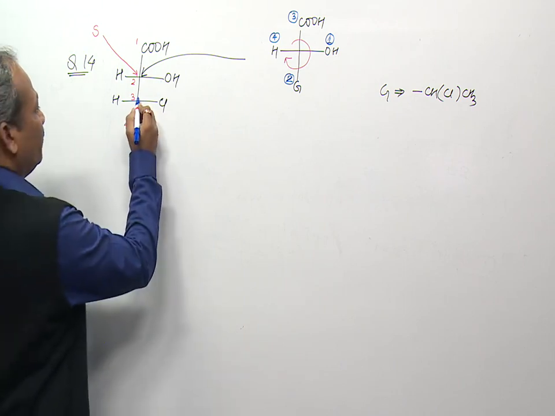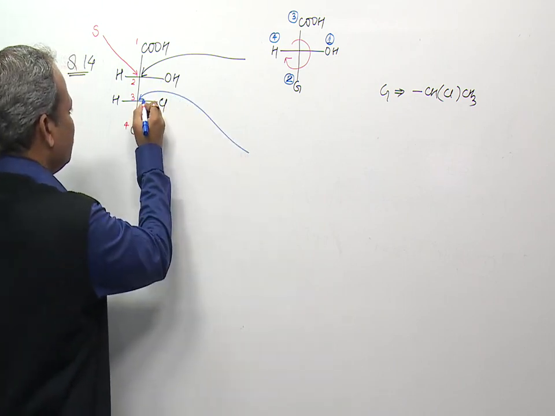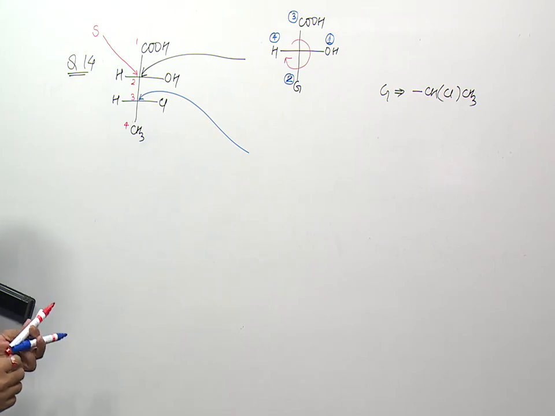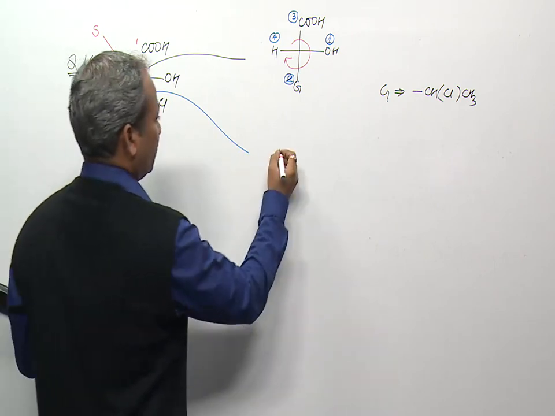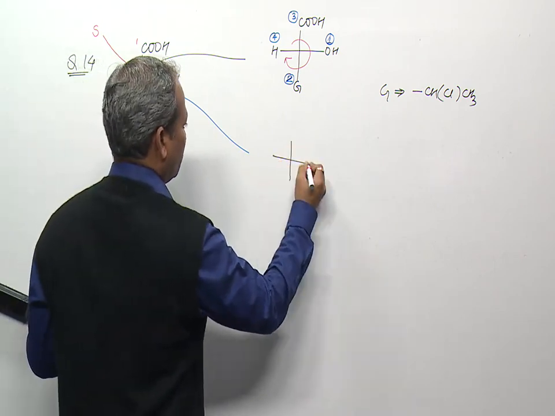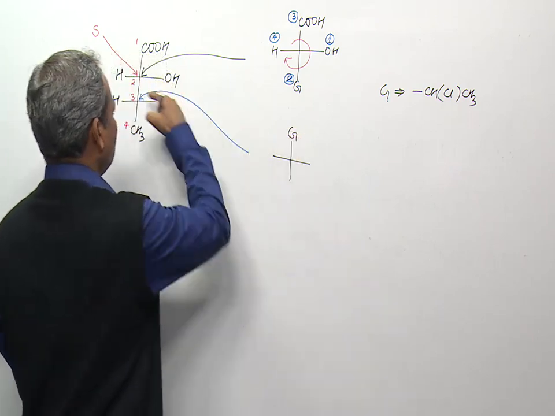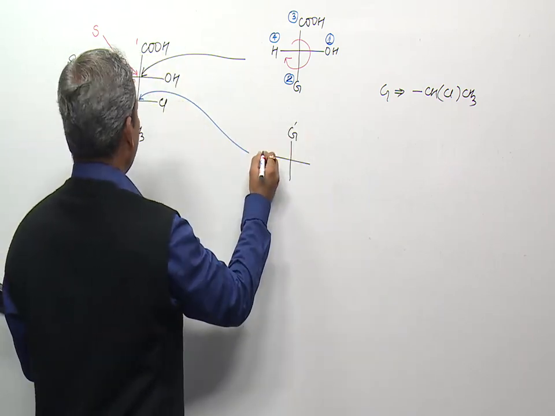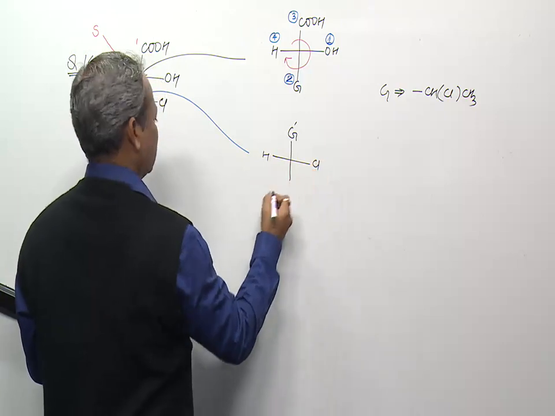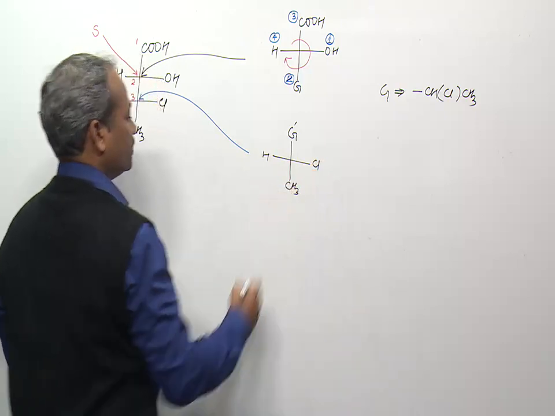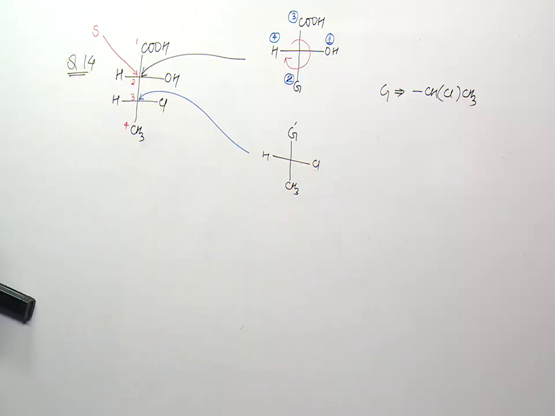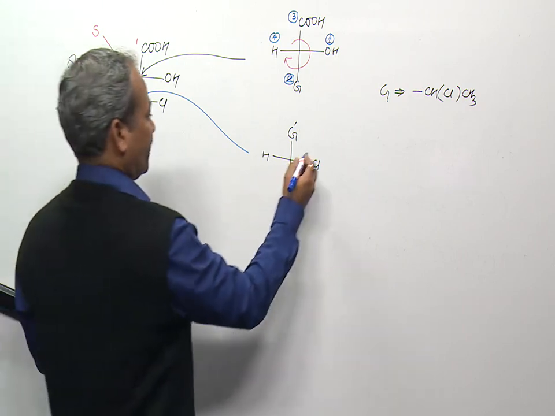Now similarly, we can identify the configuration of the third chiral carbon atom. So we can say this is some group G dash, and this is hydrogen, this is Cl, and this is CS3. Now again we have to assign priorities.